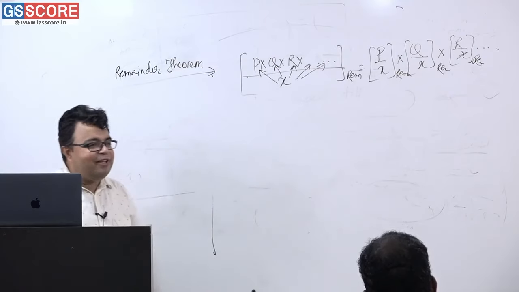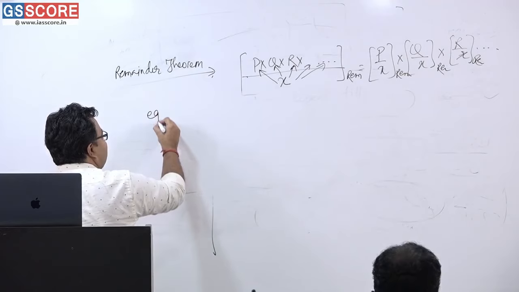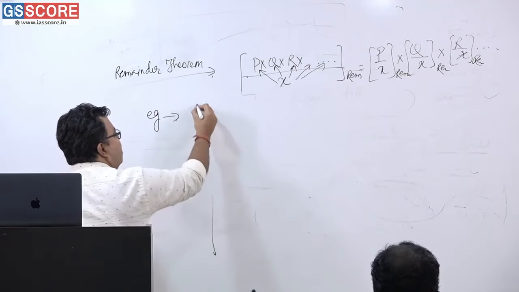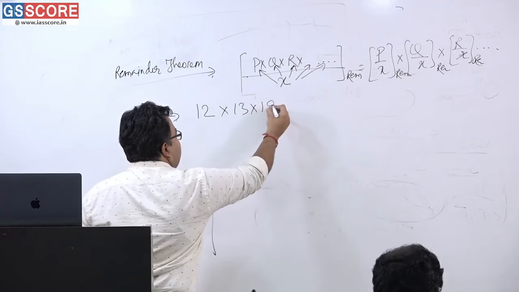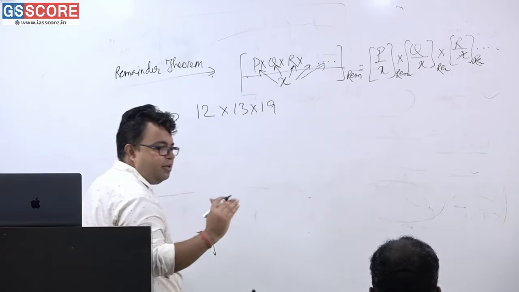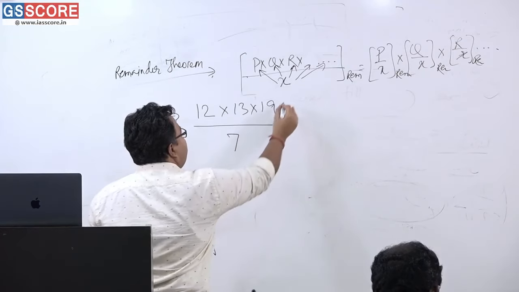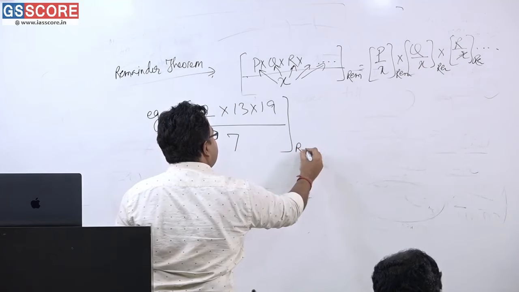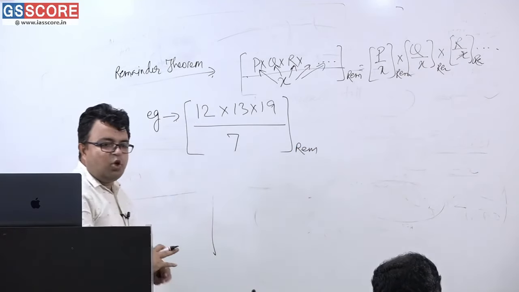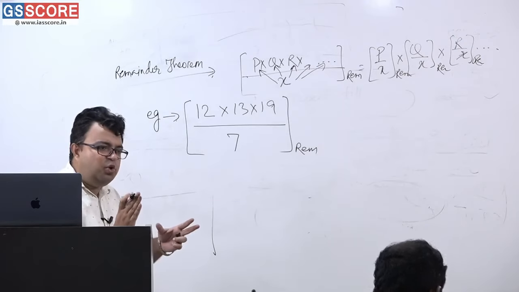Remainder theorem, and the example keeps on flowing. Please say me the answer here. 12 into 13 into 19, understanding? When divided by 7, what is the remainder? Can you please tell me? What is the remainder? Please see here, I am doing with you all.